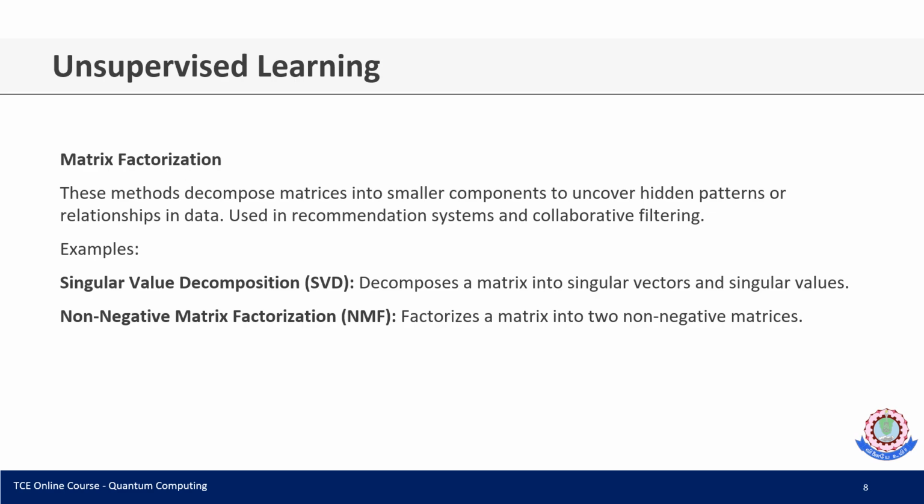Here we have two different approaches. Singular value decomposition decomposes a matrix into singular vectors and singular values. The next is non-negative matrix factorization, NMF, which factorizes the matrix into two non-negative matrices.